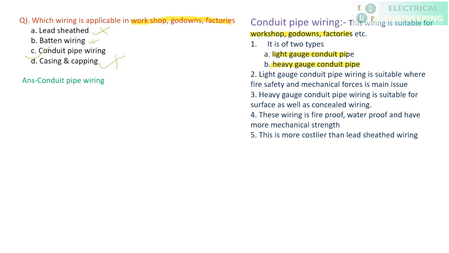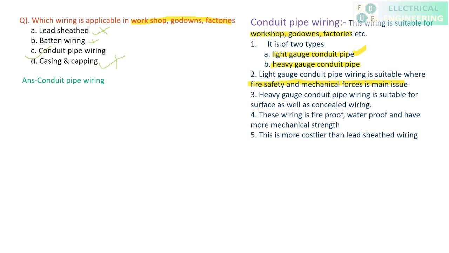So light gauge conduit pipe is suitable where fire safety and mechanical force are the main issues. Remember, if fire and mechanical issues are the main factors, then you have to go for this light gauge. Okay, heavy gauge conduit pipe is suitable for surface as well as concealed wiring.